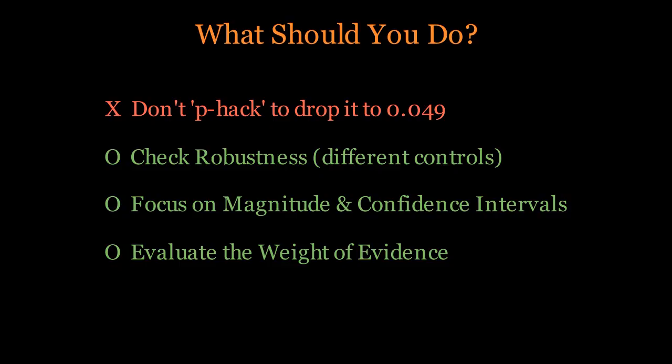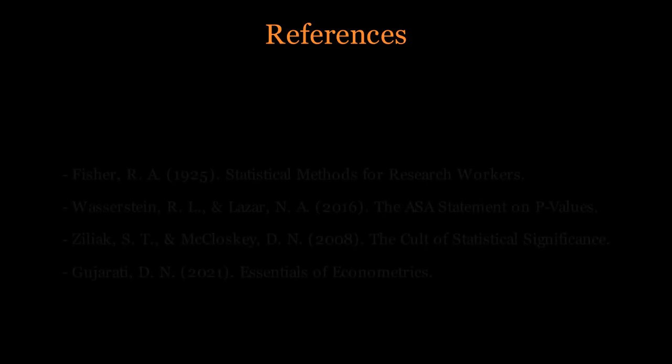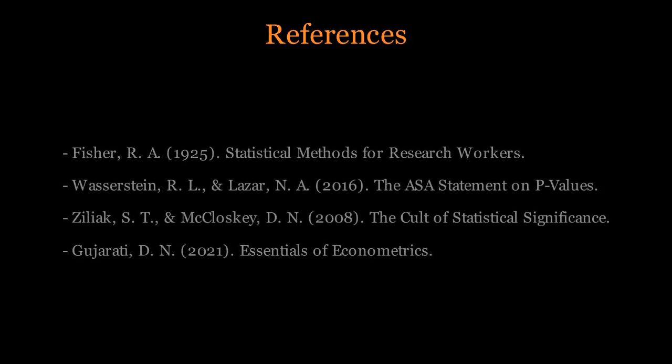So what should you do when you see 0.051? First, don't p-hack. Don't go looking for variables to delete just to drop that number to 0.049. Second, check your robustness. Does the result hold with different controls? Third, focus your discussion on the magnitude of the coefficient and the confidence intervals. Acknowledge that while the result doesn't meet the arbitrary 5% threshold, it provides meaningful evidence for the hypothesis. Remember, science is about the weight of evidence, not a binary yes or no.